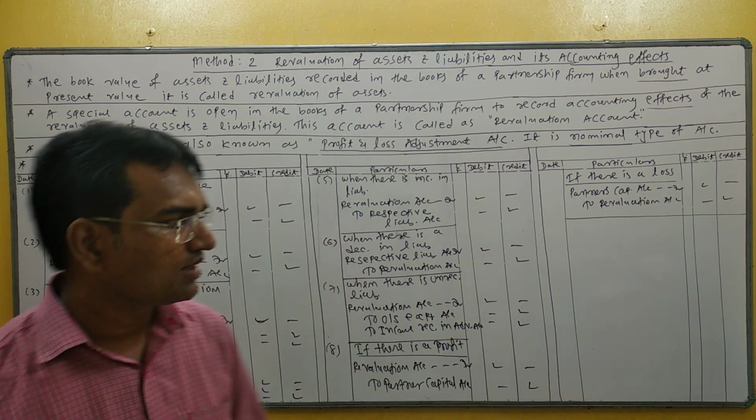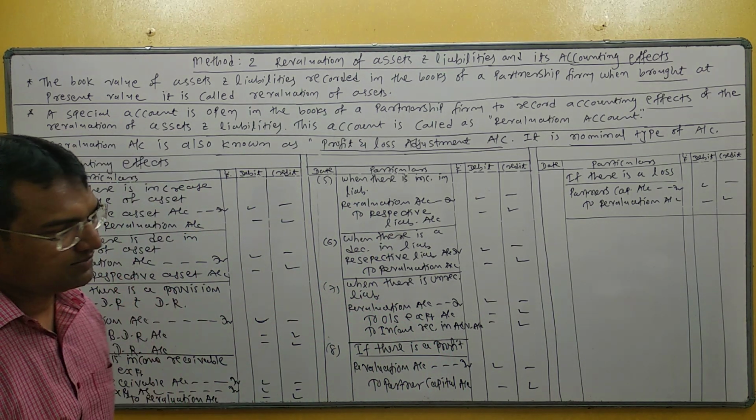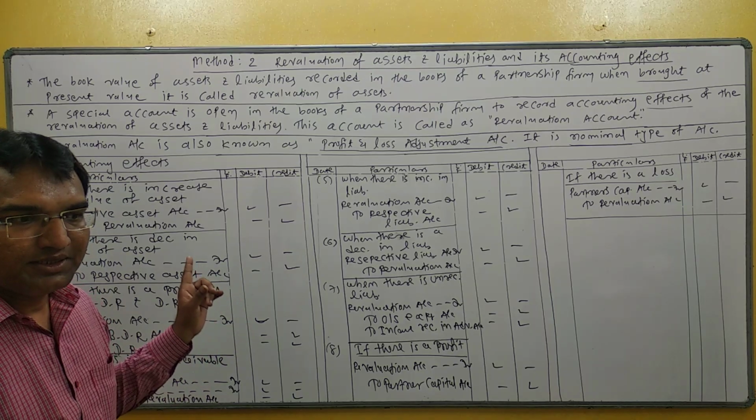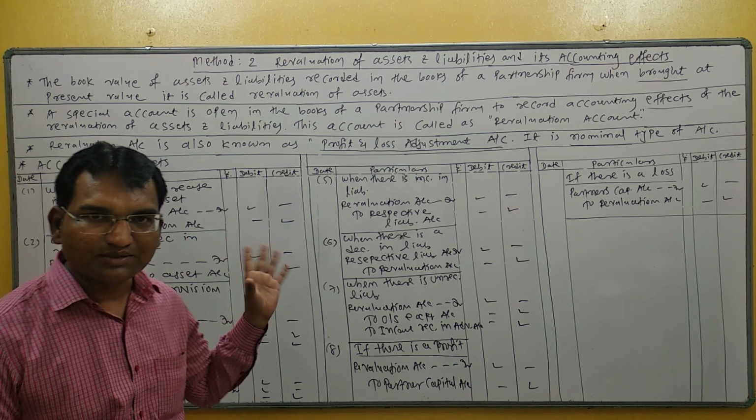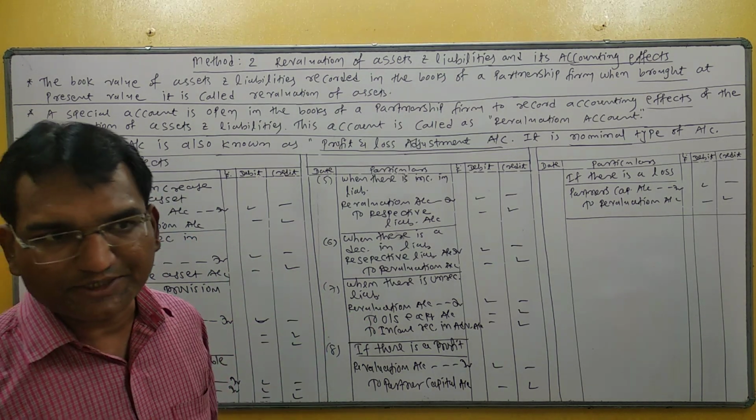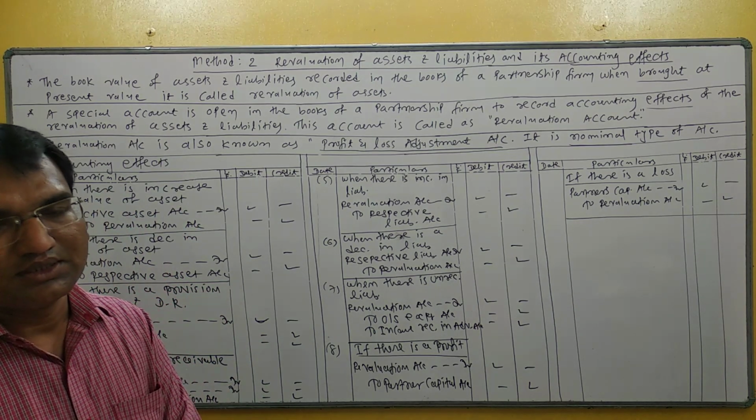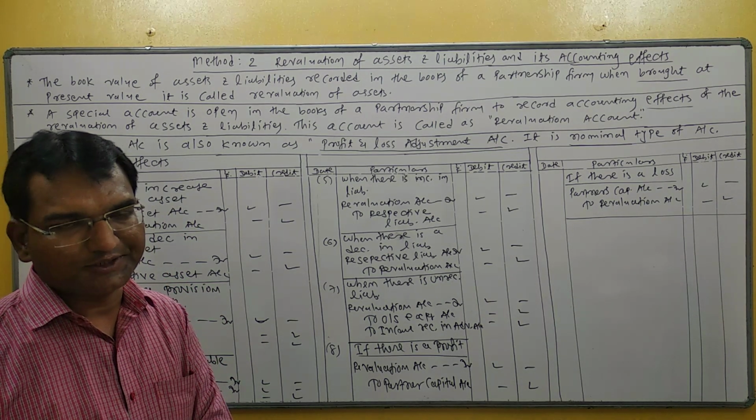So in the whole discussion you can see that if there is a benefit, revaluation account credited, and if there is a loss, revaluation account debited.